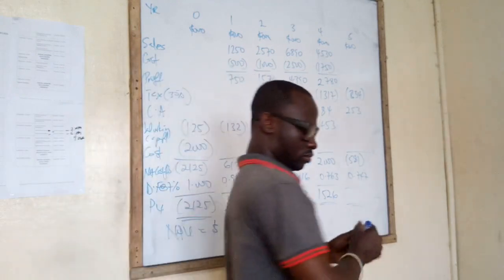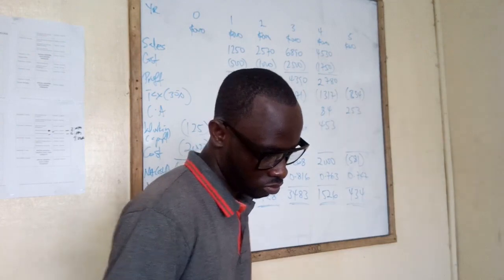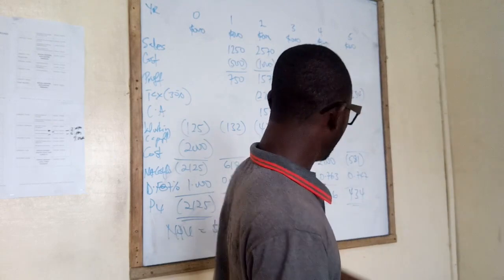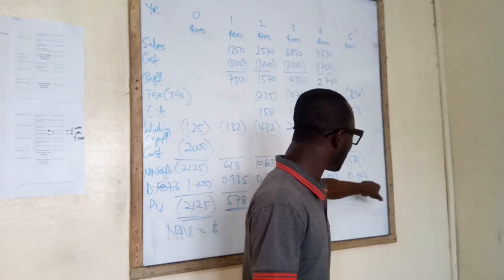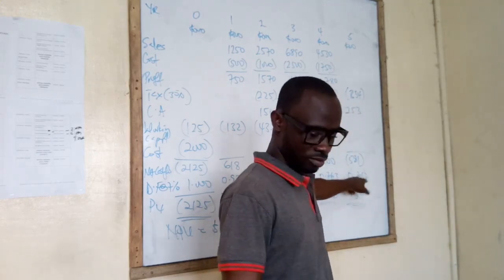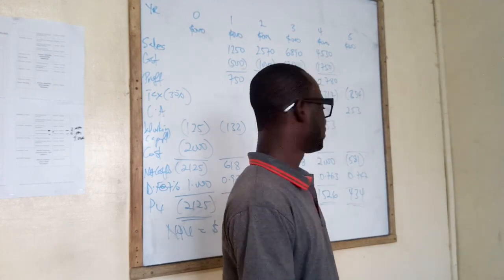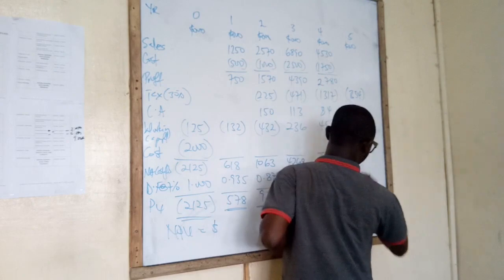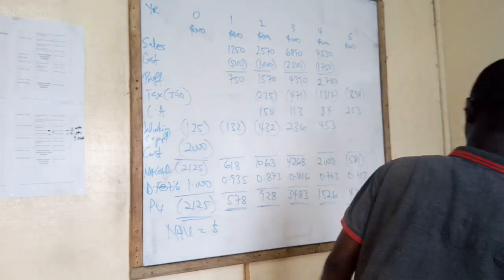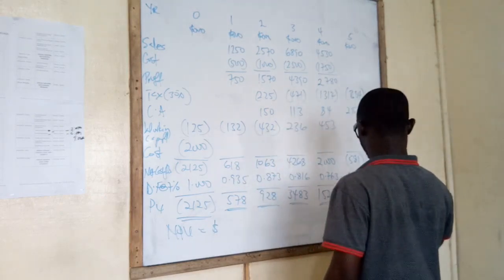Four, 434. Did you say this discount rate is 0.47? Because I'm not getting that here. The fifth year, 7%. 713. 414. 414. We go.